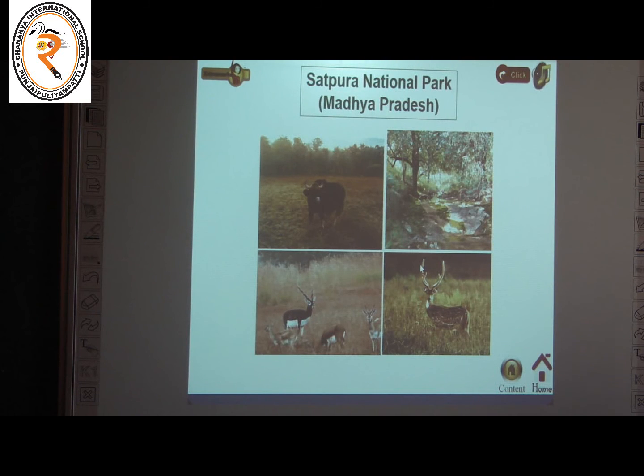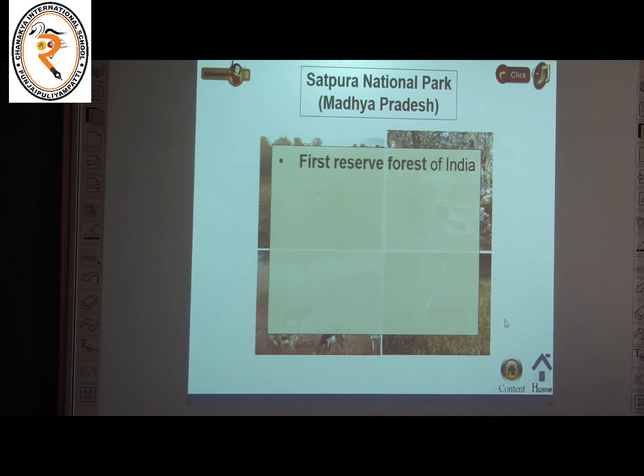what are some national parks in India? See the picture, children. It is Satpura National Park. Where is it? It is in Madhya Pradesh. Okay. See, this is the first reserve forest of India. Okay. Which one?